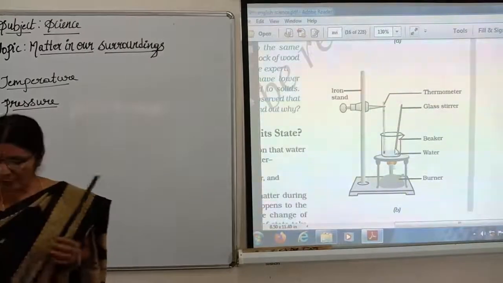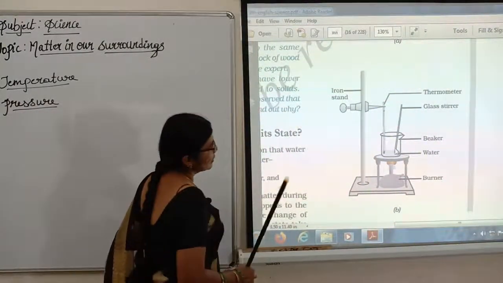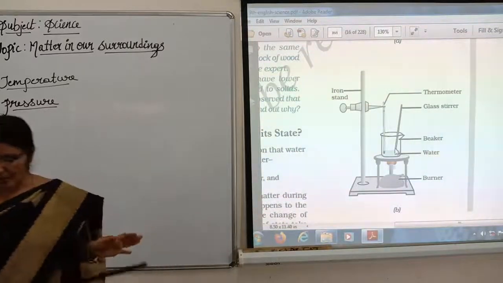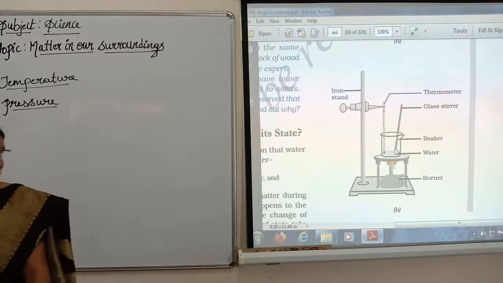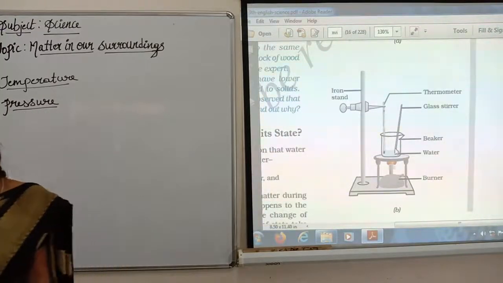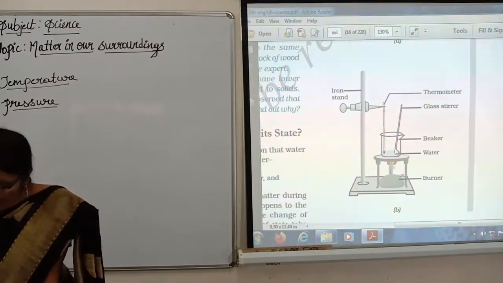Children, you should notice two things. You should be observing the temperature in the thermometer. Got it, children? You should start heating the ice cubes at a low flame, children, because we should know the temperature. At that time, we should record the temperature.